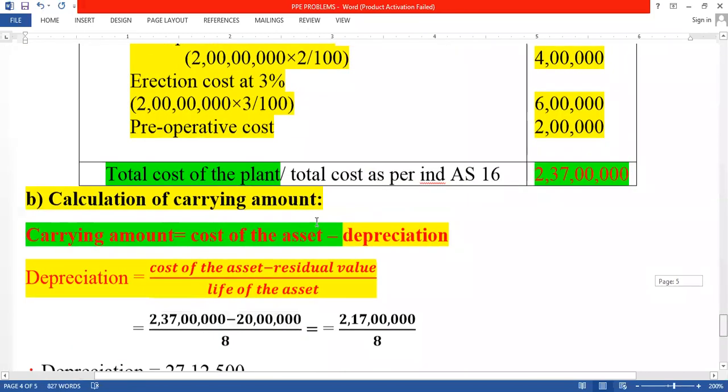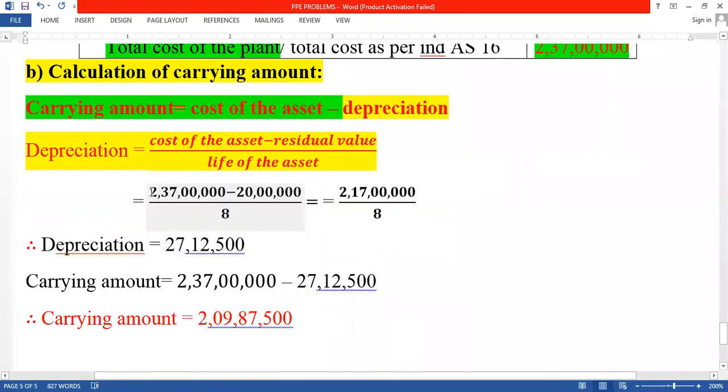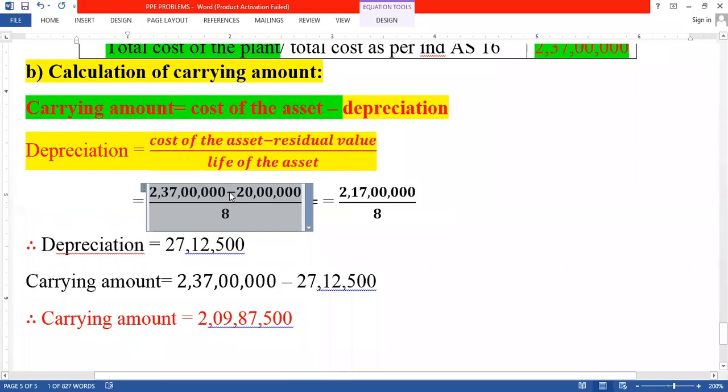After this you should put all the values in the formula. So the cost of the asset is 237 lakhs, residual value is 20 lakhs, divided by life of the asset, 8 years. When we are deducting 237 lakhs minus 20 lakhs, we get 217 lakhs divided by 8 years of life.